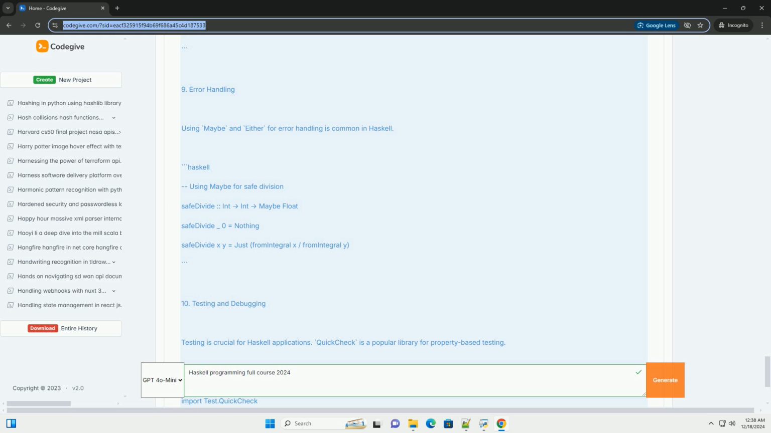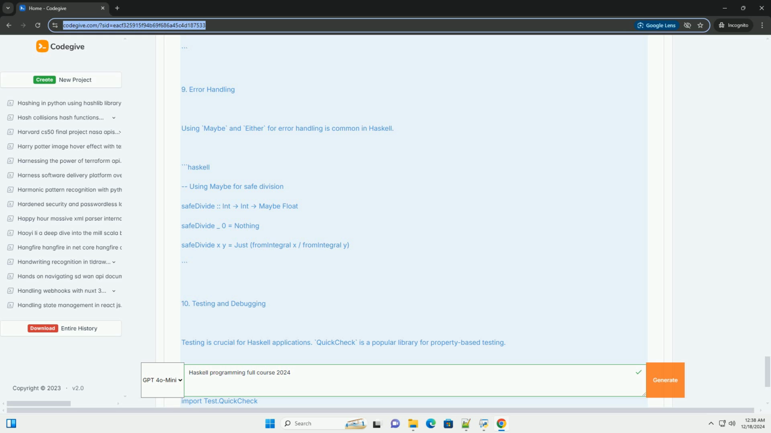9. Error handling. Using Maybe and Either for error handling is common in Haskell. Haskell. Using Maybe for safe division. safeDivide, Int -> Int -> Maybe Float. safeDivide _ 0 equals Nothing. safeDivide x y equals Just (fromIntegral x / fromIntegral y).